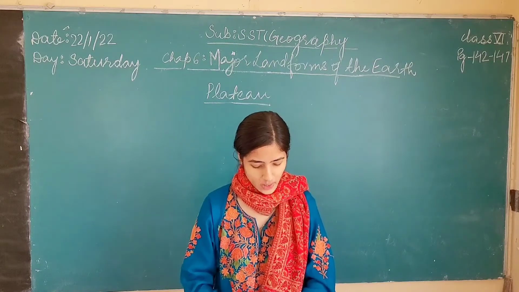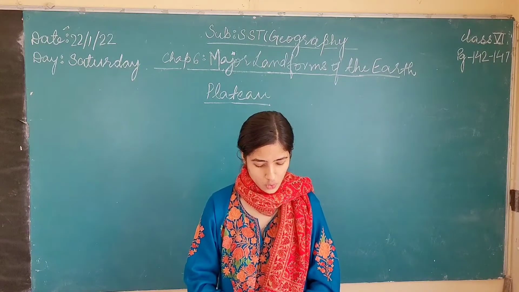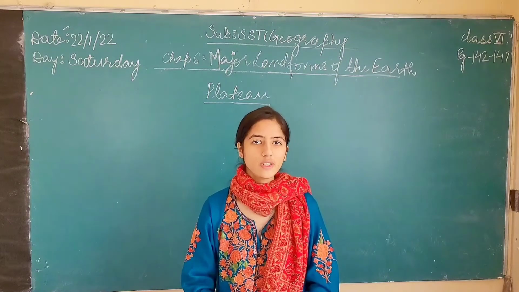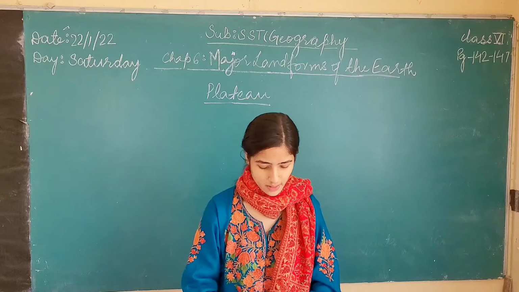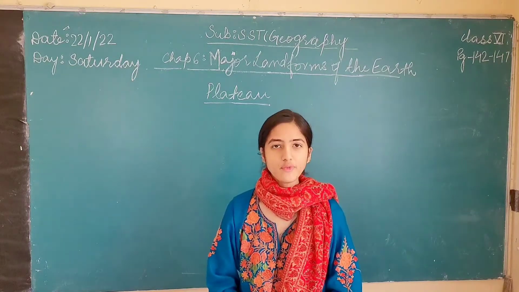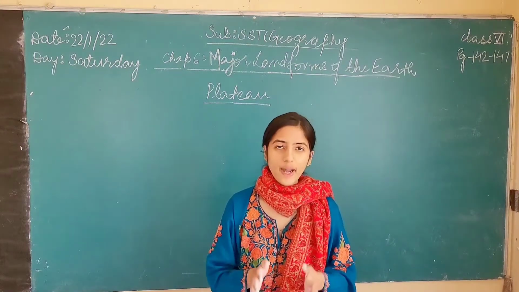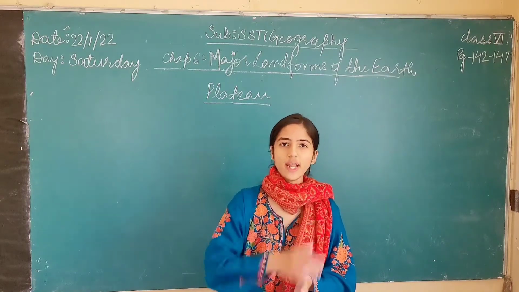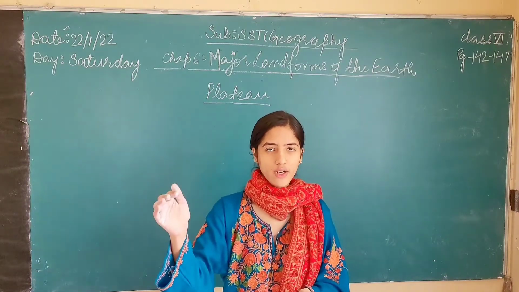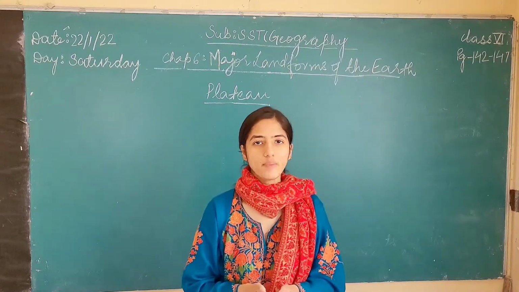Its height varies from a few hundred meters to 1,000 meters. The plateaus cover 45% of the land surface, that is, whatever land is there on the surface of the earth, 45% of it is plateaus.